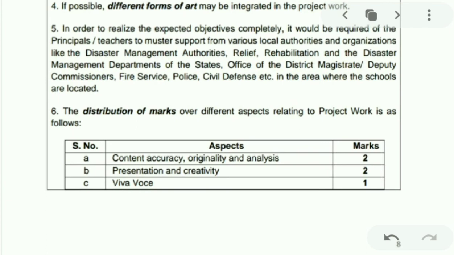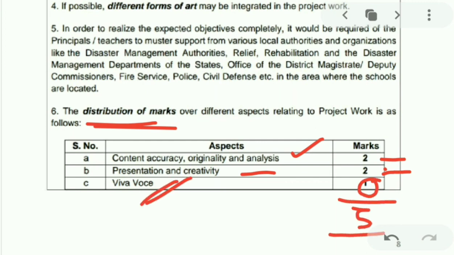The distribution of marks for the project work will be according to content accuracy, originality, and analysis, for which 2 marks will be given. Presentation and creativity, 2 marks will be given, and your viva will be taken, that is for 1 mark. So the total will be 5 marks for the project.